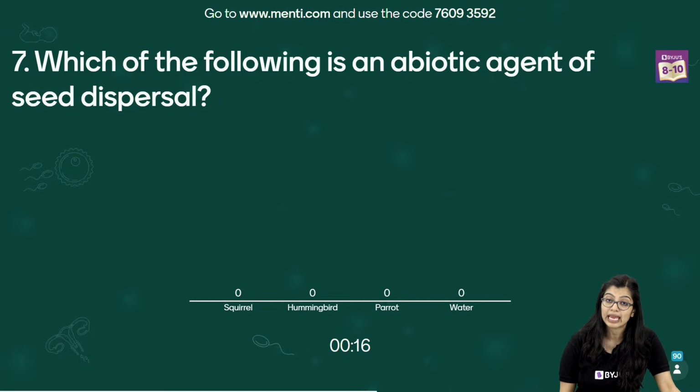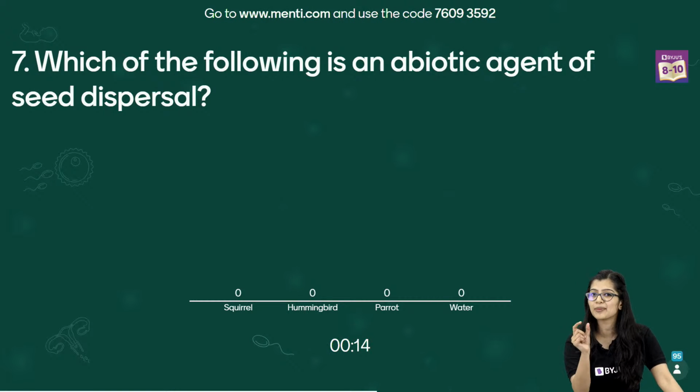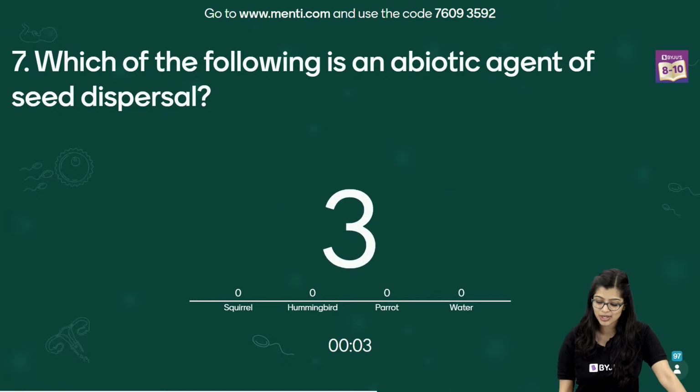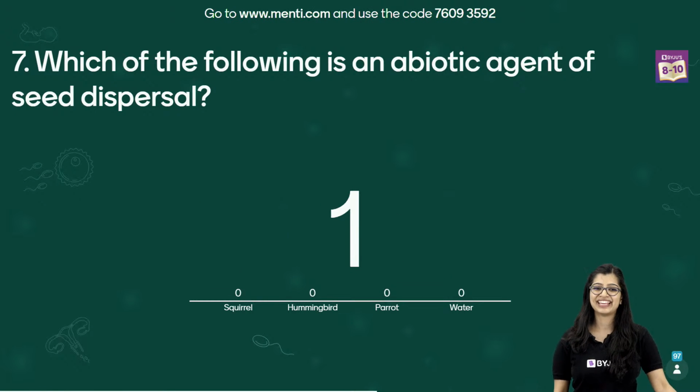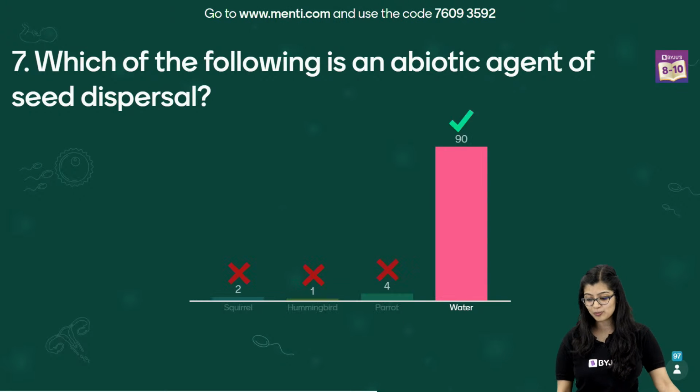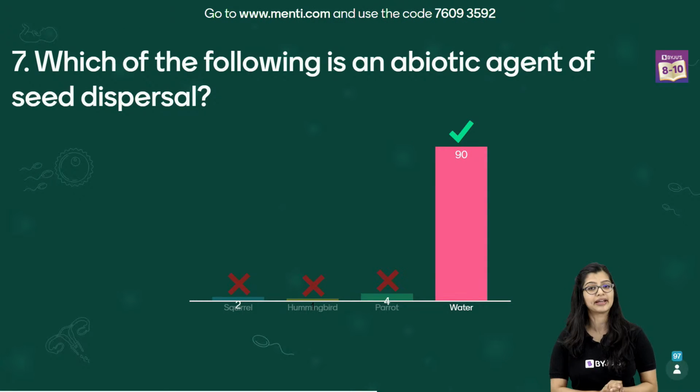We're talking about something which is abiotic, and just think about what abiotic stands for. If I give you that one clue, you'll find it out very easily. We know that abiotic means non-living. And what is non-living amongst these three? Yes, very good Weber, very good Yugandhara. It is option D, water. And I can see that 90 of you have got this right.